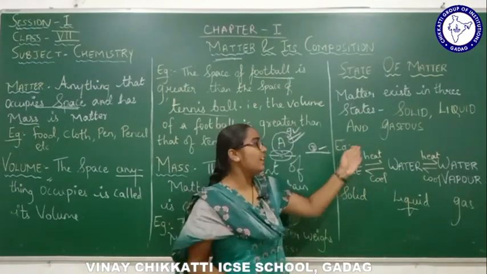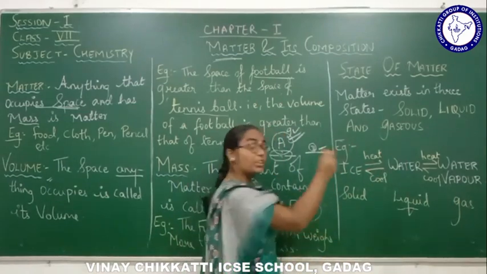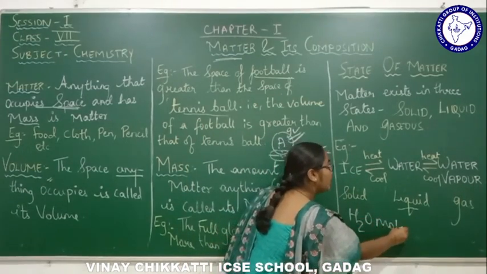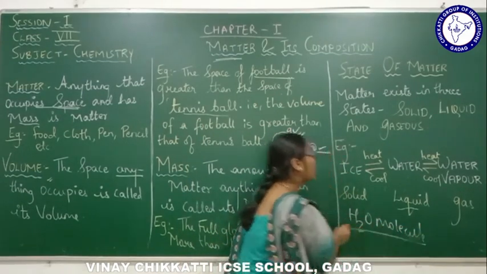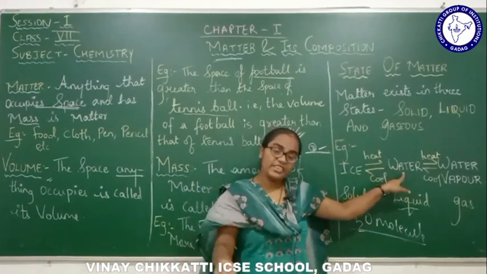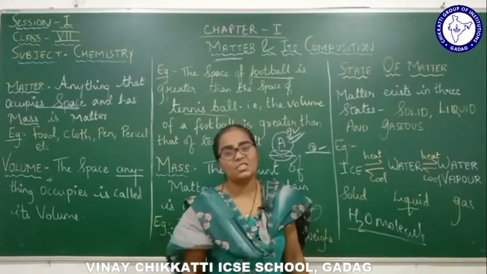The content within all of this, ice, water and water vapor, is nothing but water molecules only. Ice contains water molecules, water also contains water molecules, and water vapor also contains water molecules.